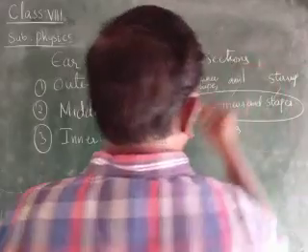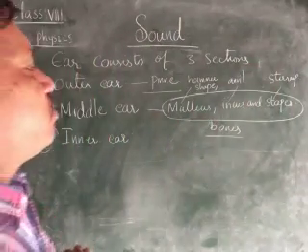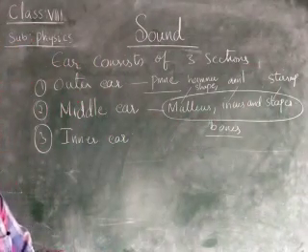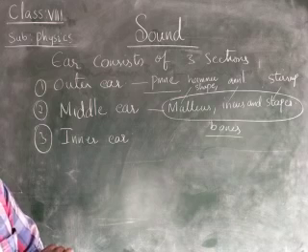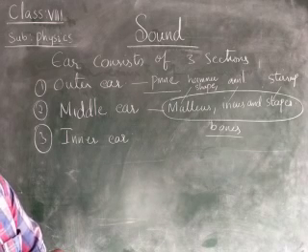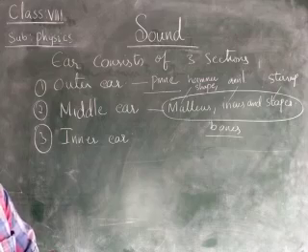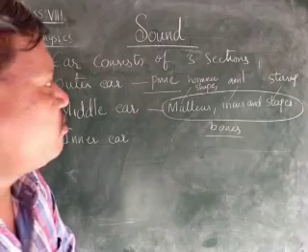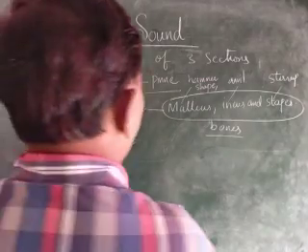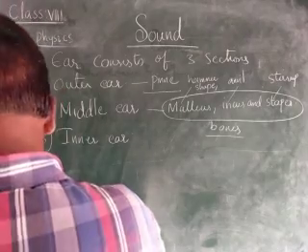Okay, children. Malleus, incus, and stapes are the three bones, where the malleus is in hammer shape, incus is in anvil shape, and stapes is in stirrup shape. Right. We have three types of bones: malleus, incus, and stapes, children.